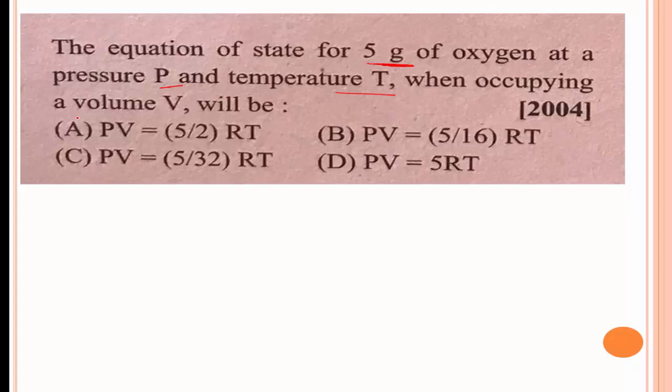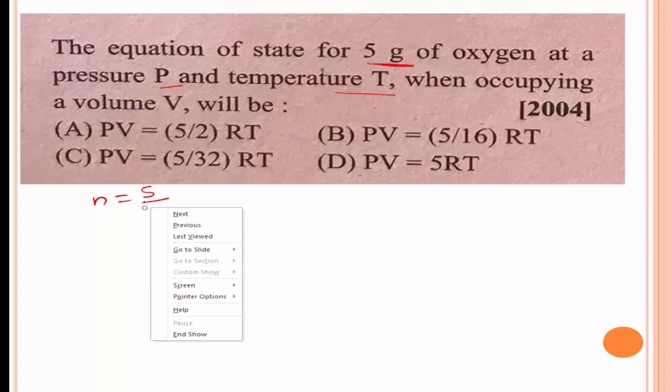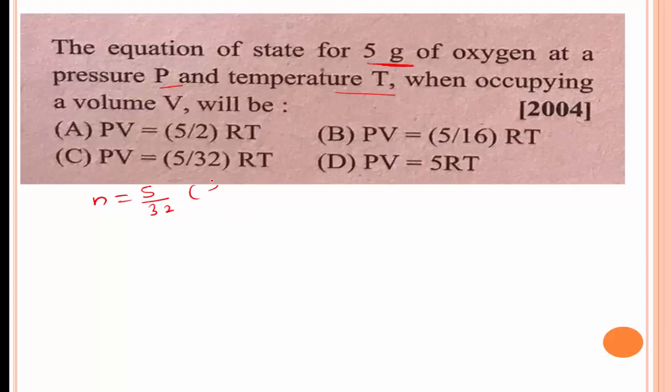Here we know the formula. n is equal to the number of moles. n is equal to 5 gram of oxygen divided by the molecular mass of oxygen, that is 32. O2, 5 divided by 32. This is for oxygen O2.